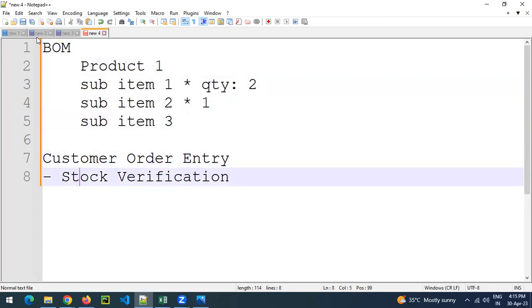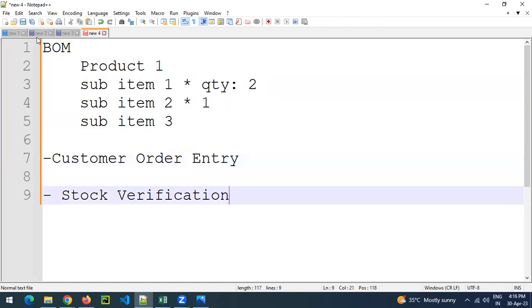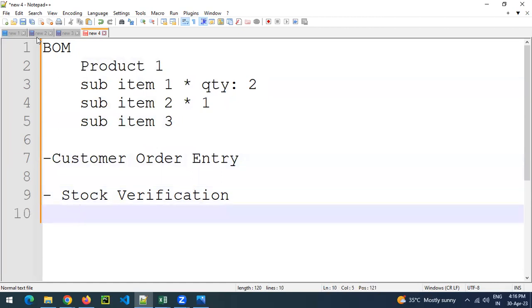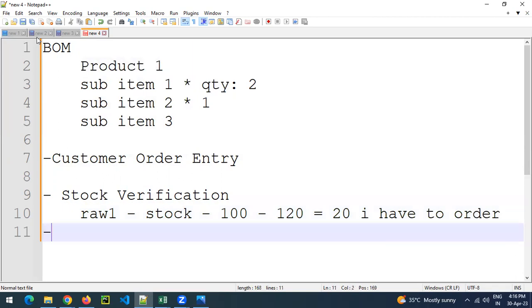Then whenever the customer entry is done, you need to do raw material verification. Say raw 1 stock is 100, and my requirement is 120, so 20 I have to order. Here you are supposed to send a PO, purchase order, to your supplier.